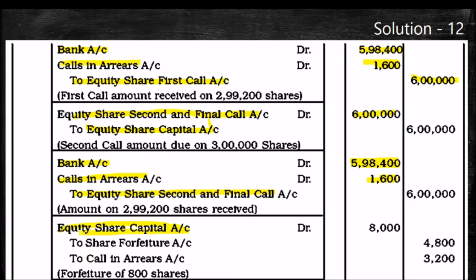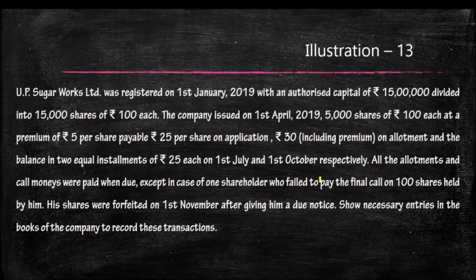What is the arrear number of shares? 800. 800 into 10, 8,000 we have to receive actually. But we received only application and allotment money. Calls in arrear were both calls, 1,600 plus 1,600, 3,200. What we have actually received will be transferred to share forfeiture account, 4,800. So remember how to write the entry and how to write the amount in each section. This problem will enrich your knowledge more regarding forfeiture of shares.